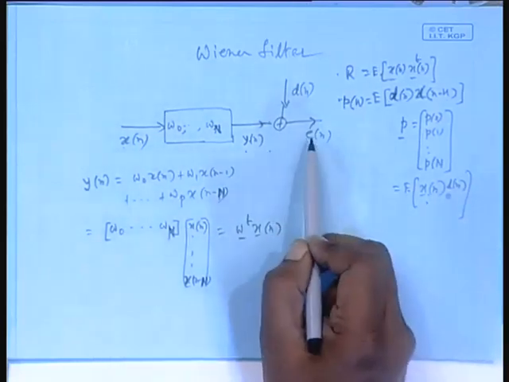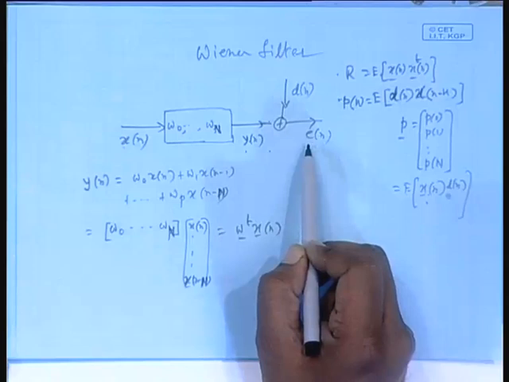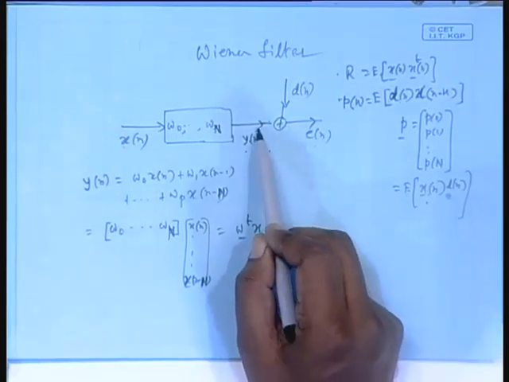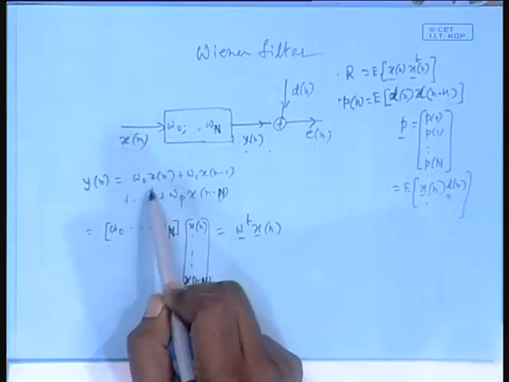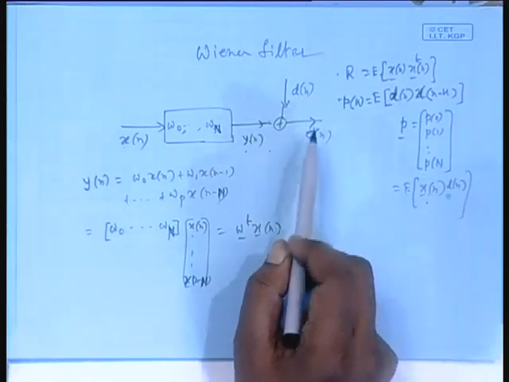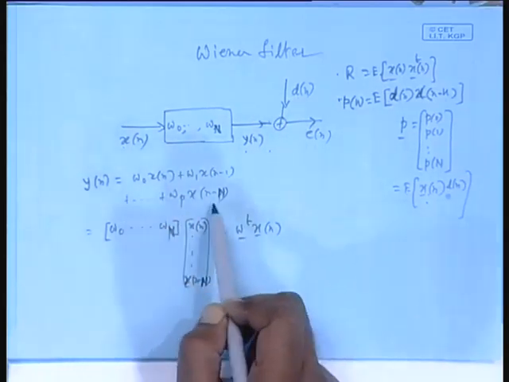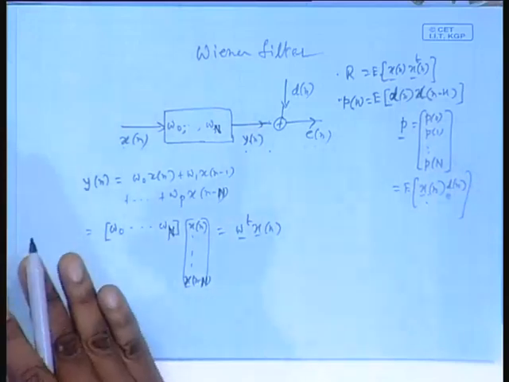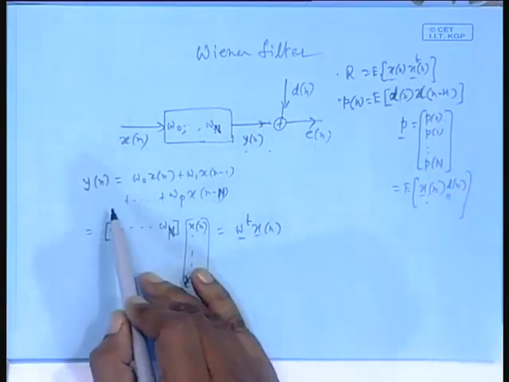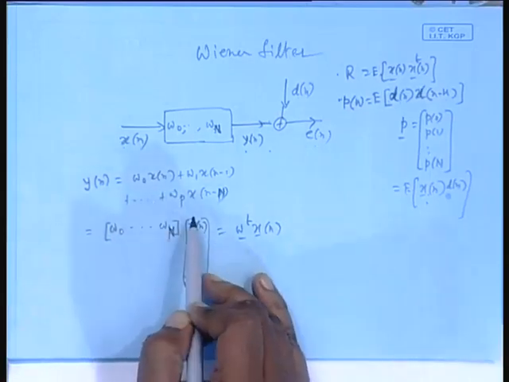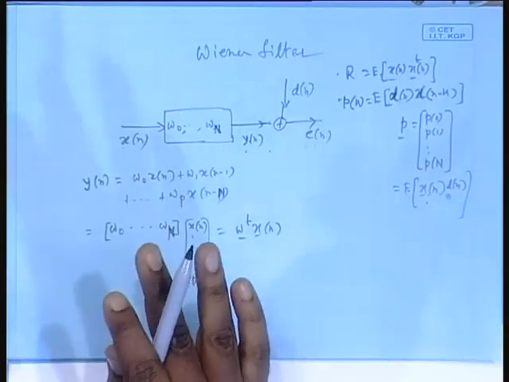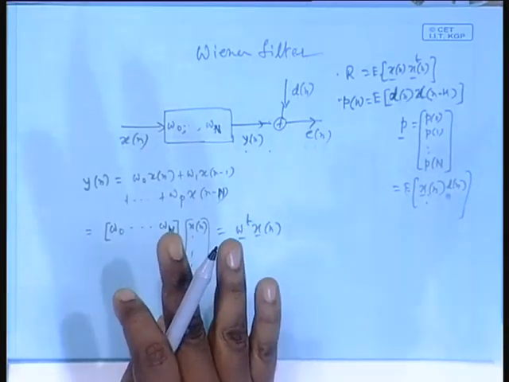Now, you can say that will depend on what? After all, en depends on dn minus yn, and yn is this summation. So, if you take the square of en, what will happen? dn minus this entire thing will be squared up, then the expectation operation. The squared up thing will consist of terms like w0 square, w1 square, dot dot, wp square, w0 w1, w1 w2, w2 w3, which is a second order term in w0 to wp, isn't it?